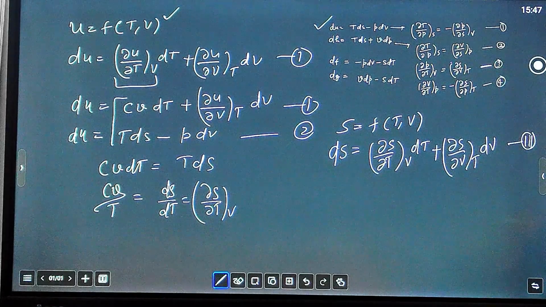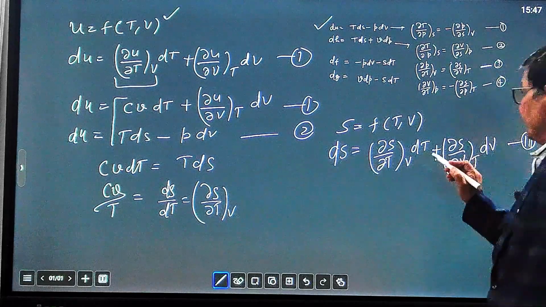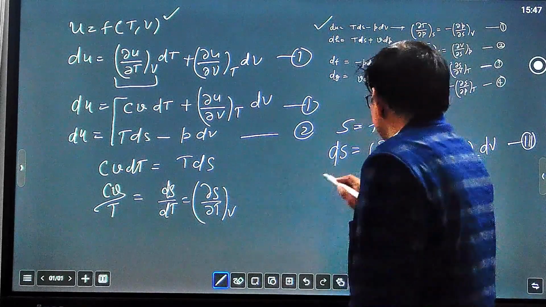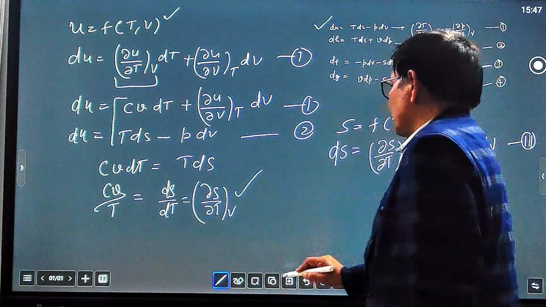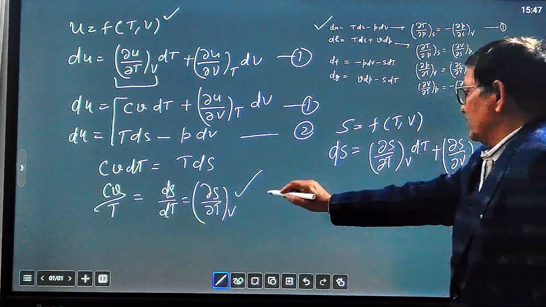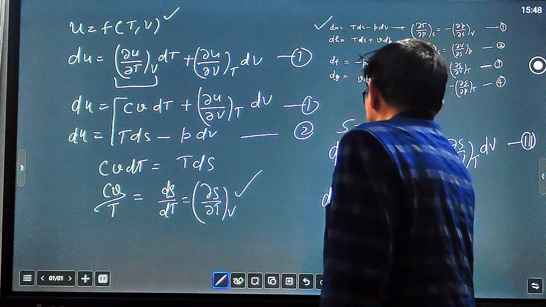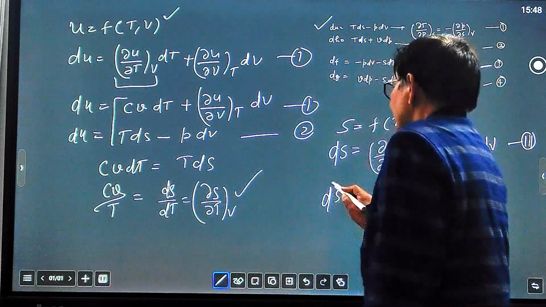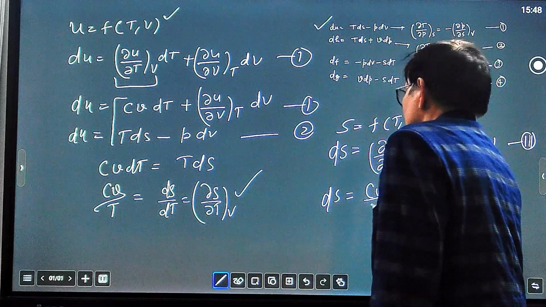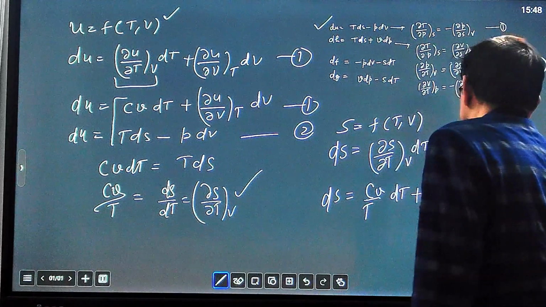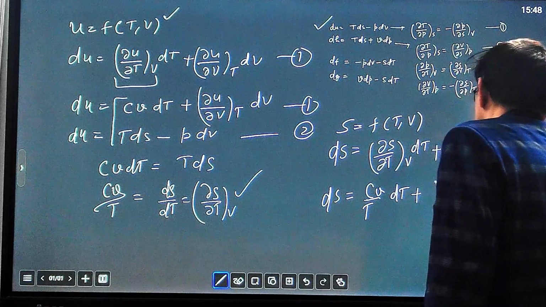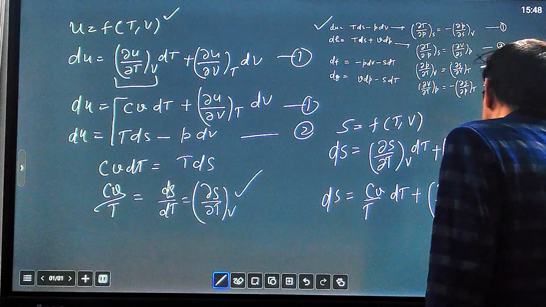Now putting in the value we have derived for del S over del T at constant V, we get dS equal to Cv by T dT plus del S over del V at constant T dV.